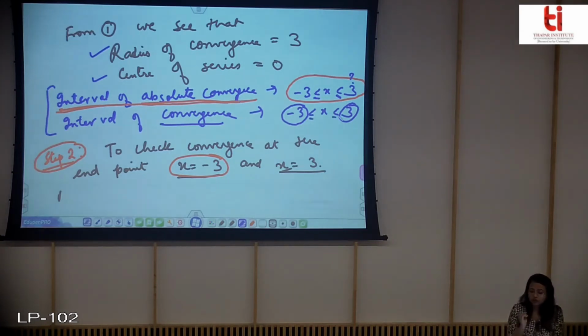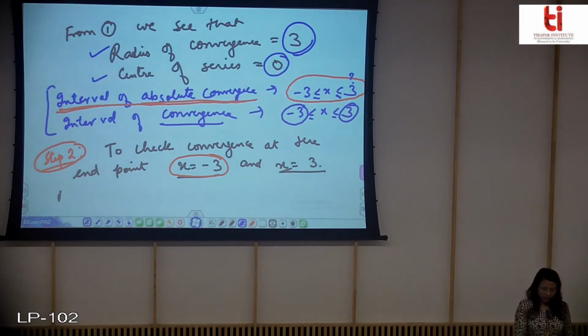So we will add this equality here also, and for other values of x, the series will diverge. So you know for every value of x what the nature will be: for x between -3 to 3, including these 2 points, it is absolutely convergent, and for every other value of x it will diverge. The radius of convergence is 3 and the center of the series is 0.